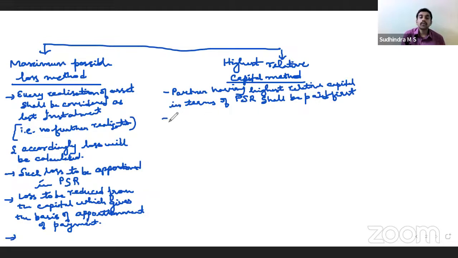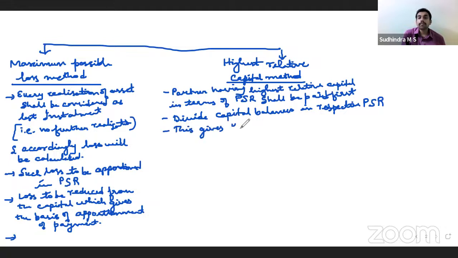How do we calculate who has the highest relative capital? Divide the capital balances in their respective profit sharing ratios, their respective PSRs.